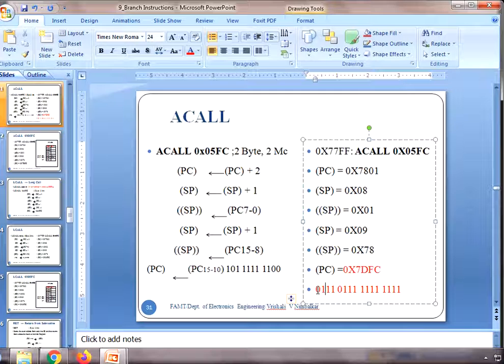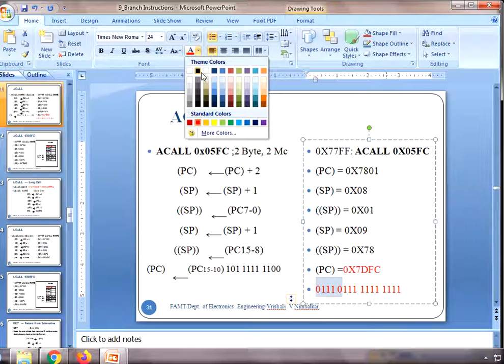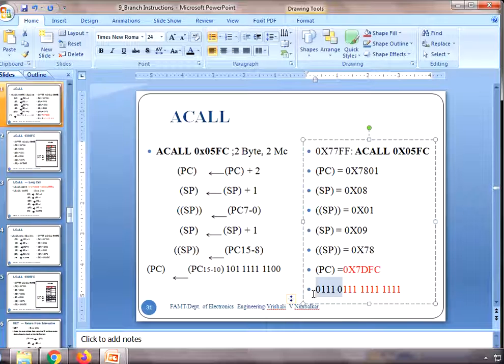See the upper 5 bits. I'm just turning them black. What are the upper 5 bits? 01111. Whereas the lower 11 bits will be copied with the address mentioned in the instruction, 5FC.